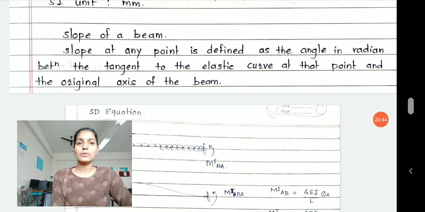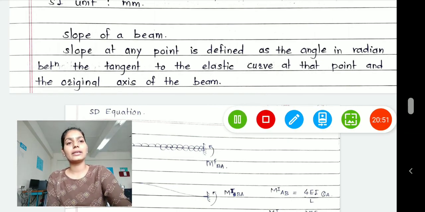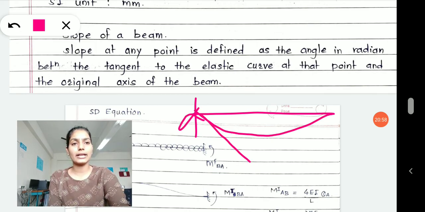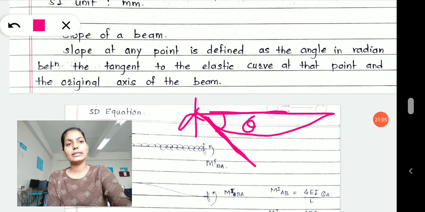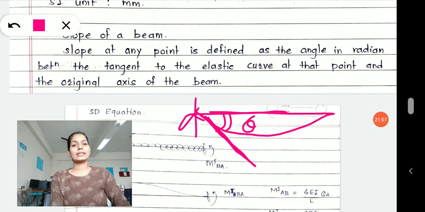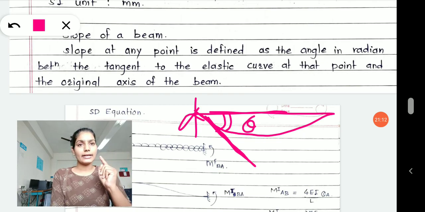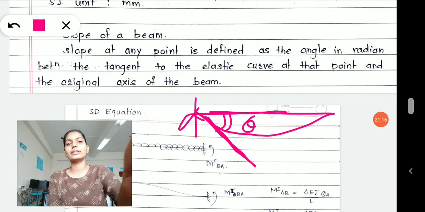Slope at any point is defined as the angle in radian between the tangent to the elastic curve. Now see, I already explained slope to you. Let's suppose this is your simply supported beam. It bends like this. I have drawn the tangent to it. The angle between the original member and the tangent of your deformed elastic curve, that angle represents theta. Note, the unit of that angle is radian, and the slope is represented by that angle. Okay, that is what is called slope.